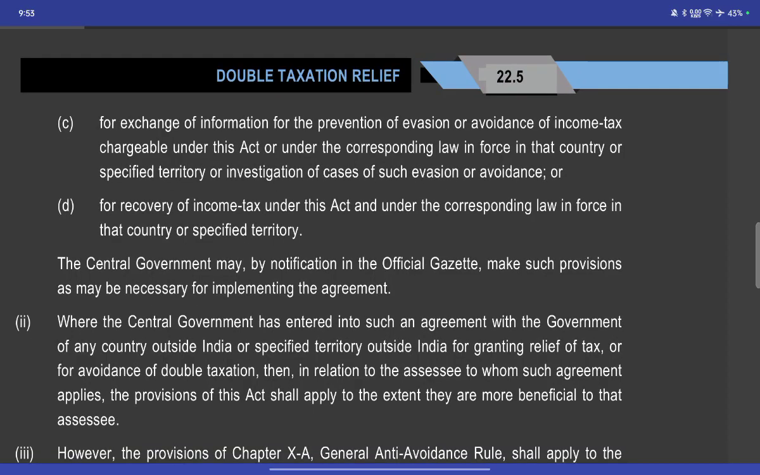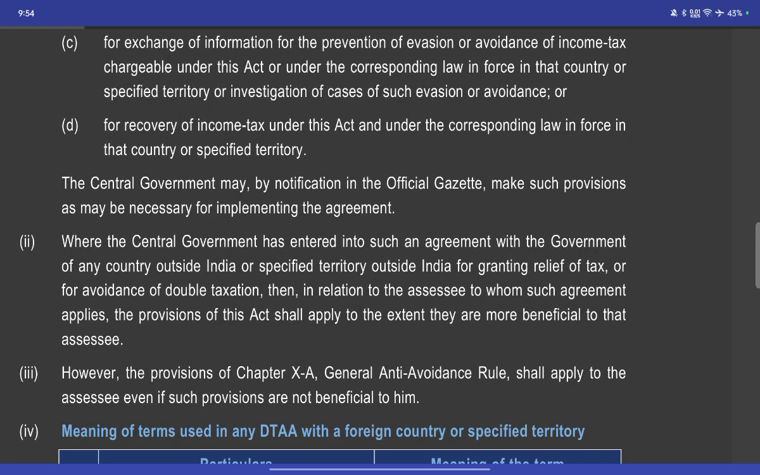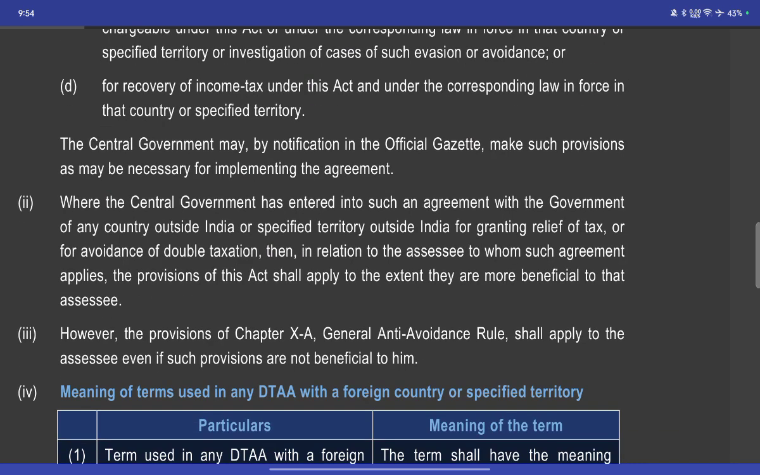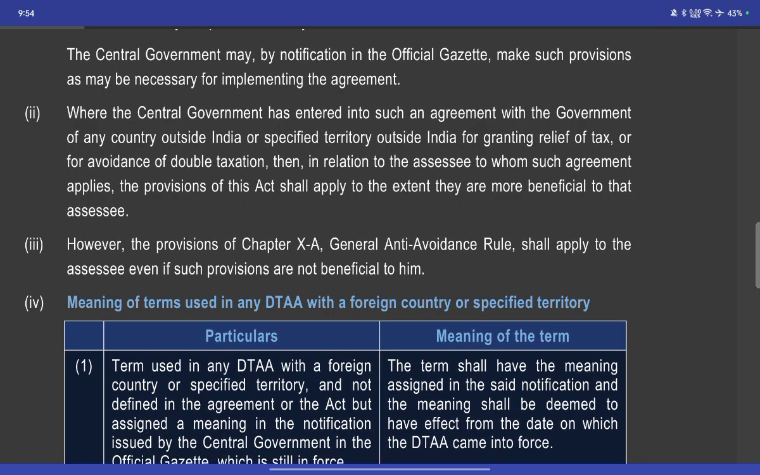For the exchange of information for the prevention of evasion or avoidance of income tax chargeable under this Act or under the corresponding law in force in the country or specific territory, or for investigation in the case of such evasion or avoidance, and for the recovery of income tax under this Act and under the corresponding law in force, the central government may by notification in the official gazette make such provisions as are necessary.